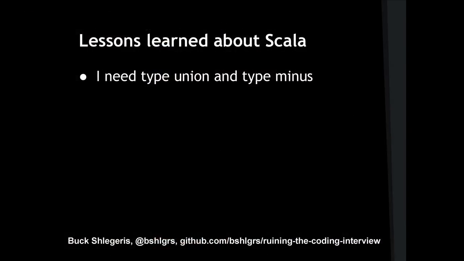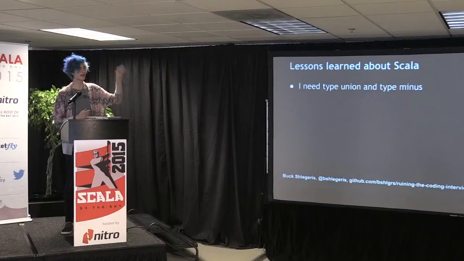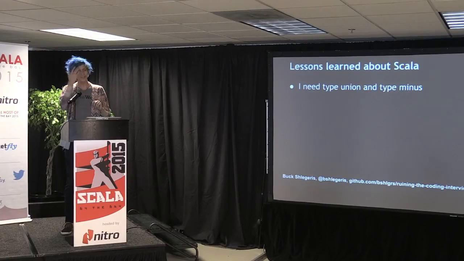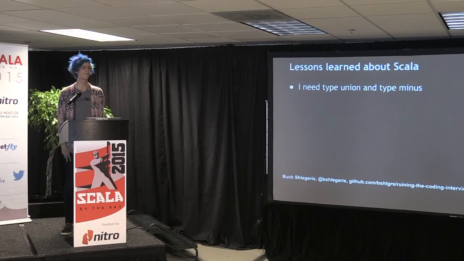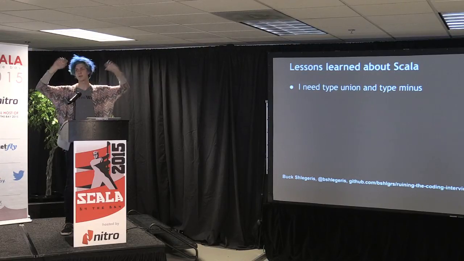Lessons I learned about Scala from this process, basically, I really want type union as in an anonymous way of expressing the thing which I pass you will be this type or this type. There are ways of doing this in various libraries, but I wish it would directly build into the compiler. I also want type minus. When I'm representing a sum, I don't want any of the things, so sum is a case class which extends mathematical expression, right?